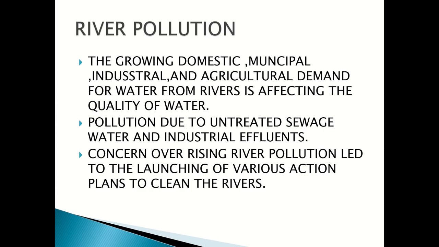Now this is the last slide, river pollution. The growing domestic, municipal, industrial and agricultural demand for water has risen, and it depends directly on river water, which is the chief source of water, but this affects the quality of water, as they directly pour their waste into the river, which is bad for marine life. Second, pollution due to untreated sewage water, industrial effluents, chemicals and hot water going directly into the river water directly affects aquatic life as well as plants and animals.